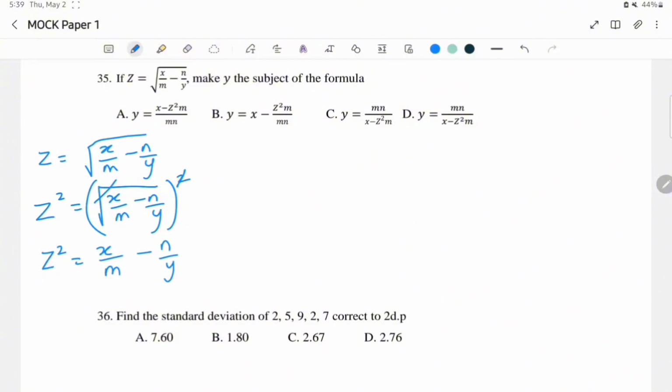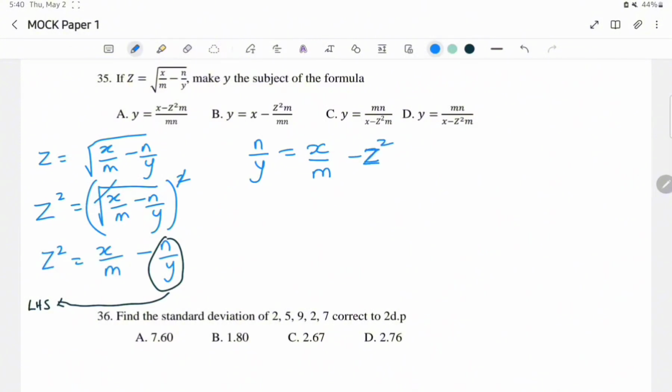Well, my y is still not standing alone. So let's say I bring this expression right here to the left hand side. So that would be n over y. It is no longer going to be minus n over y, because it is now on the left hand side. So equals x over m, which is initially on the right hand side, before I now bring z squared to meet it.